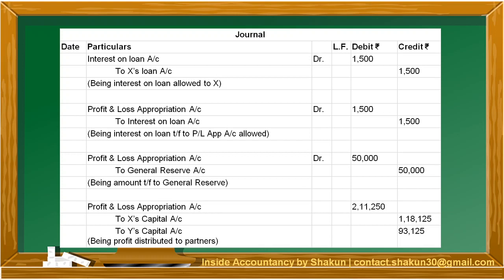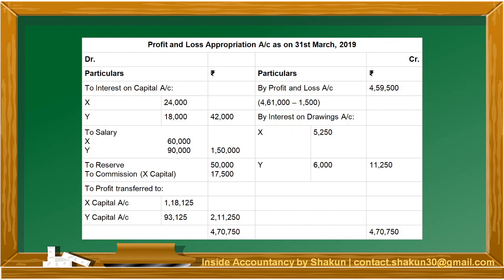Finally, the amount of profits have been distributed between X and Y according to the working note that we just prepared. Let's have a look at the profit and loss appropriation account. The various appropriations are shown on the debit side, namely interest on capital, salary, reserve, and commission to X. The profit that is transferred from profit and loss account is 4,59,500. Please note, you can also prepare a profit and loss account as a part of your working note. I have just shown the calculations here.